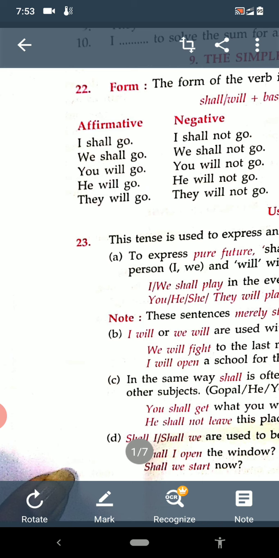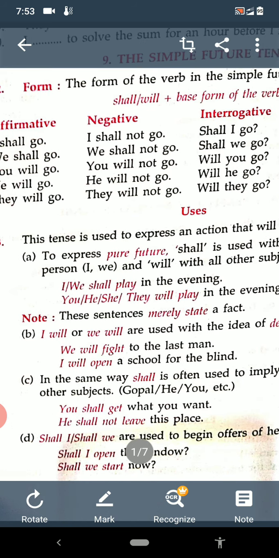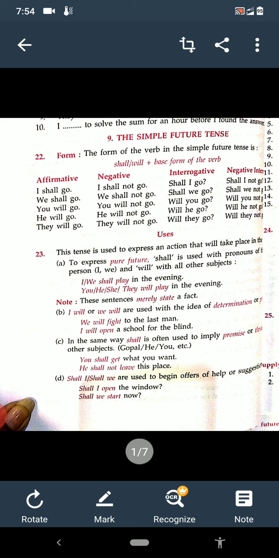Now see the second part, on 23 number, it is the uses of simple future tense. Uses of simple future tense, where it is used. Now see, this tense is used to express an action that will take place in the future. Future means today is present and the next day that will come, that is future. The next moment, the next hour, the next minutes that are coming that we have not seen, that is future.